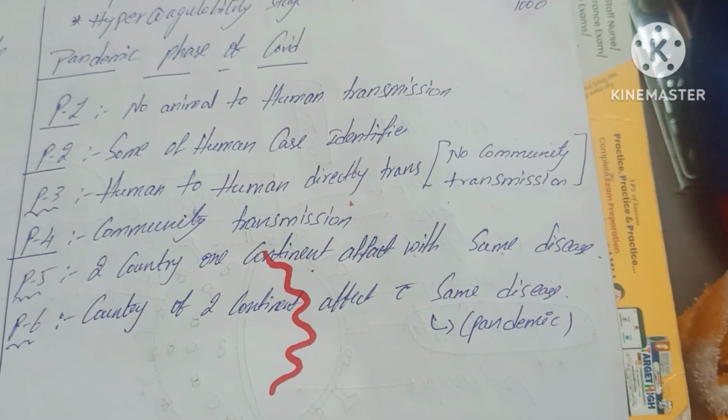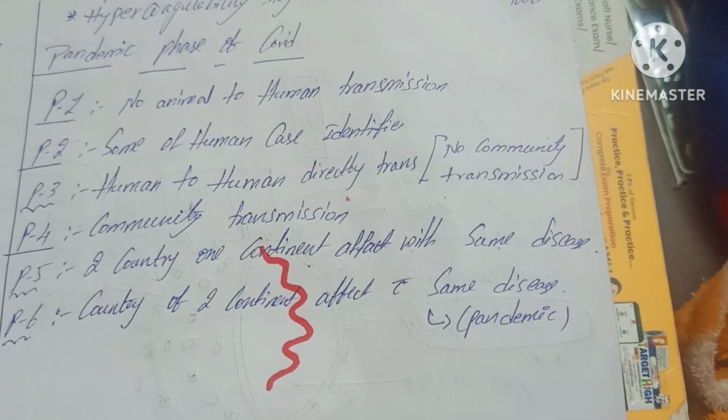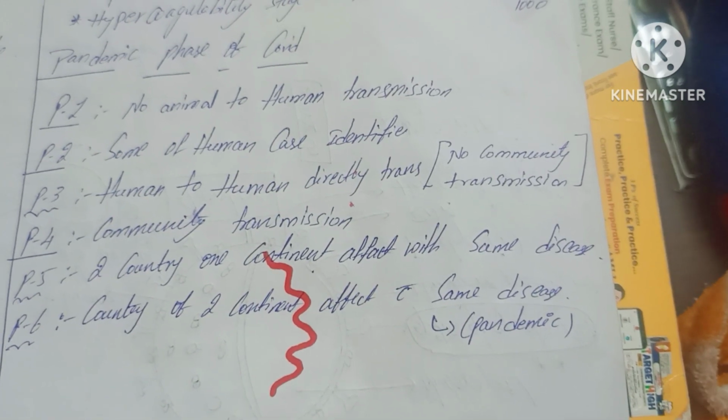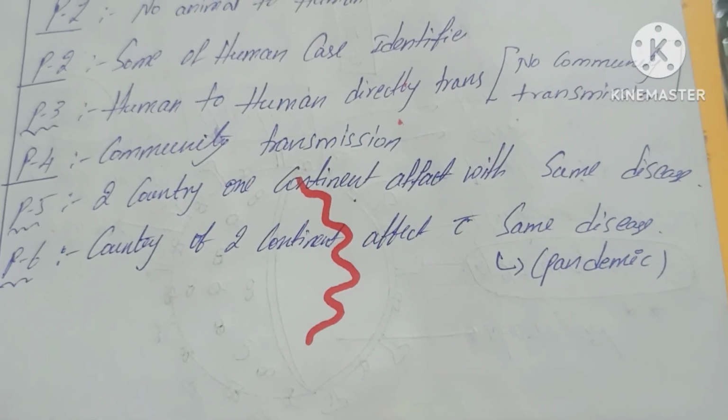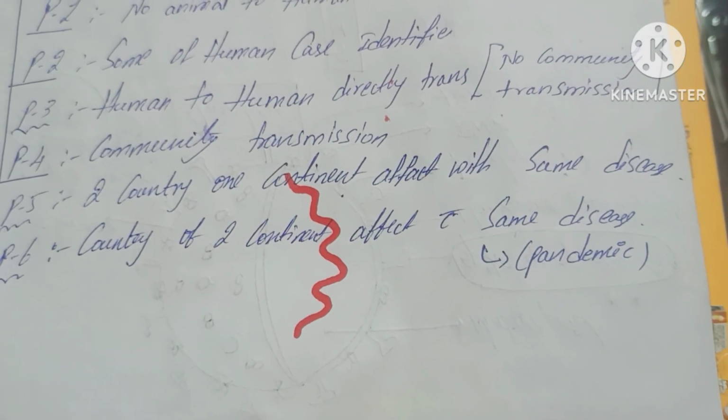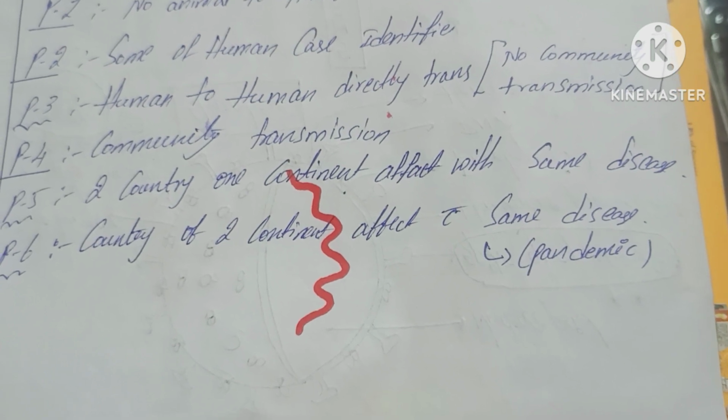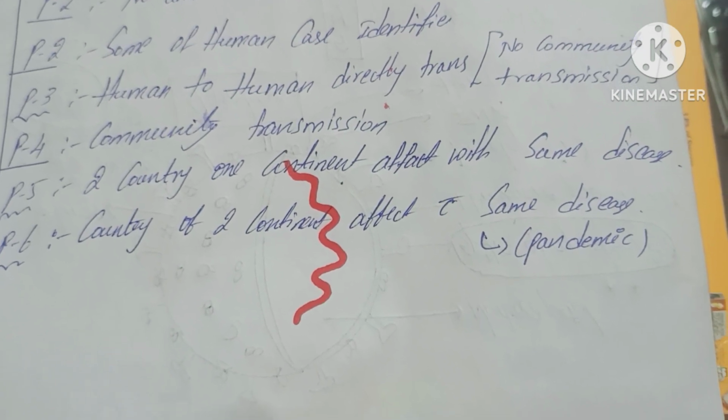In phase 6, countries of two continents are affected with the same disease. For example, China and India are both affected with COVID, which is a pandemic. Those are all the topics of COVID-19.